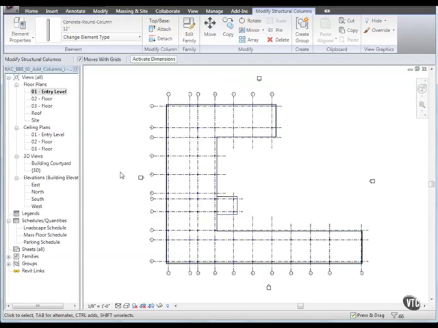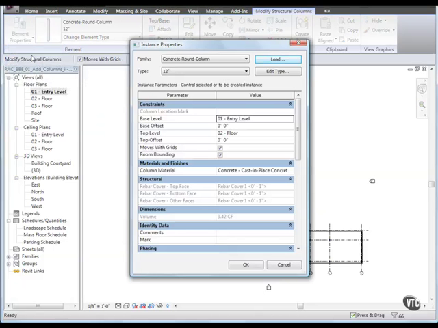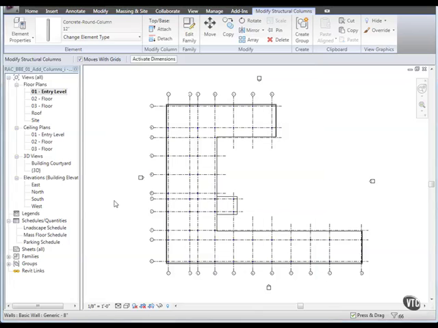Then, from the Element panel, click the Element Properties drop-down and select Instance Properties. In the Instance Properties dialog, for Top Offset, enter 1 foot and click OK. This offset to the top of the columns accommodates the thickness of the floor above.